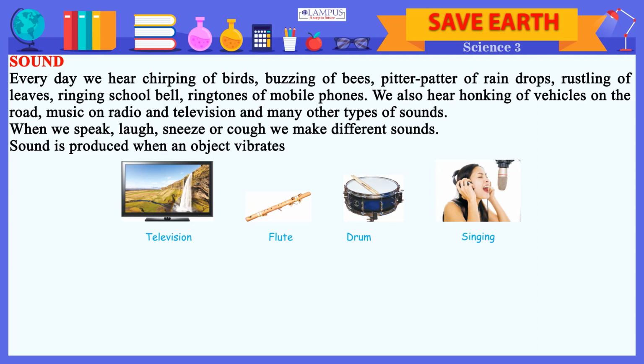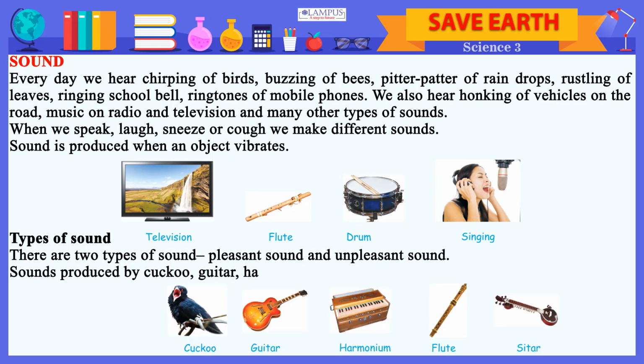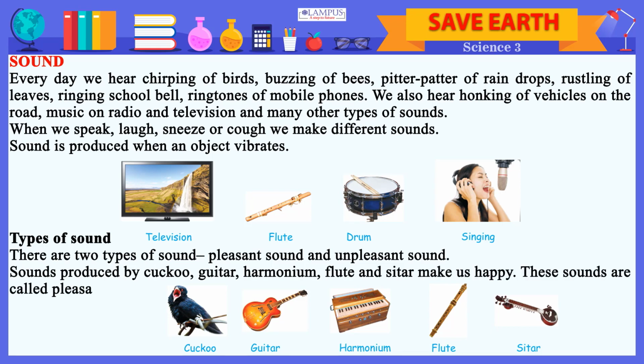Television, flute, drum, singing. Types of sound. There are two types of sound, pleasant sound and unpleasant sound. Sounds produced by the cuckoo, guitar, harmonium, flute and sitar make us happy. These sounds are called pleasant sounds.